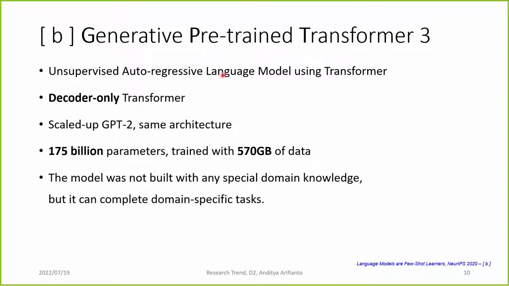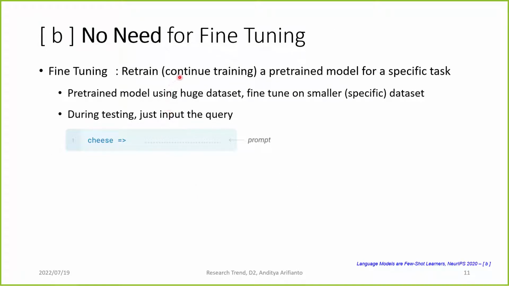Next is the Generative Pre-trained Transformer. This is a language model, not an image model, but the story goes from here. GPT-3 is an unsupervised autoregressive language model using a transformer, designed with a decoder-only transformer, from OpenAI. It is a scaled-up GPT-2 with 175 billion parameters, trained with 570 gigabytes of data. The special thing about GPT-3 is that the model was not built with special domain knowledge, but it can complete any domain-specific tasks. So the model does not need to be fine-tuned.